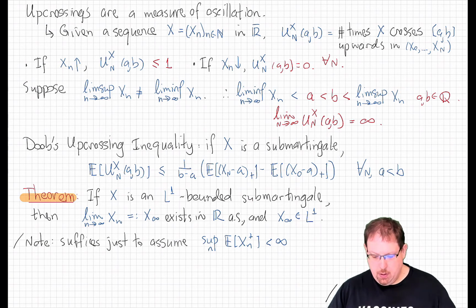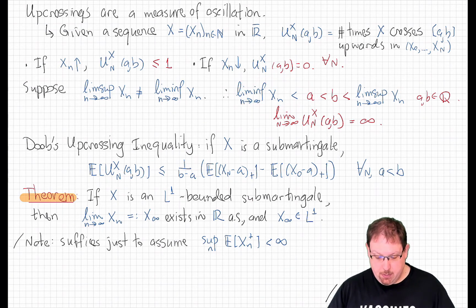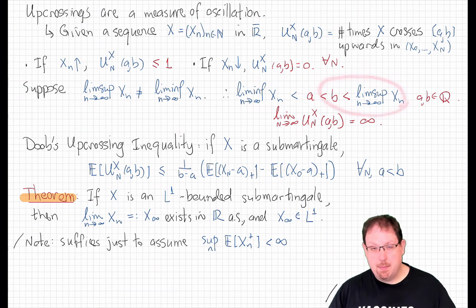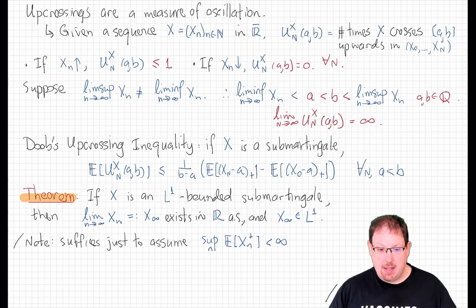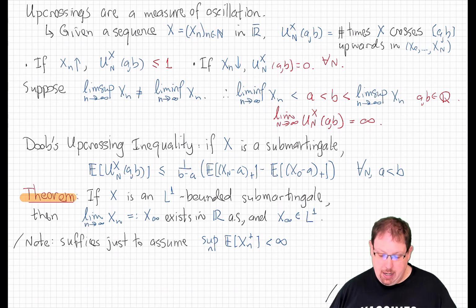Why is that? Well, because this tells us that there is a subsequence of x_n that eventually stays below a. And this tells us that there's a subsequence of x_n that eventually stays above b. And so that means that we have to repeatedly keep going above b and then later below a, and then above b, and then later below a, and so on.